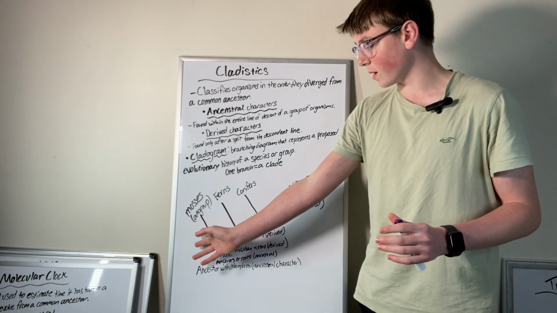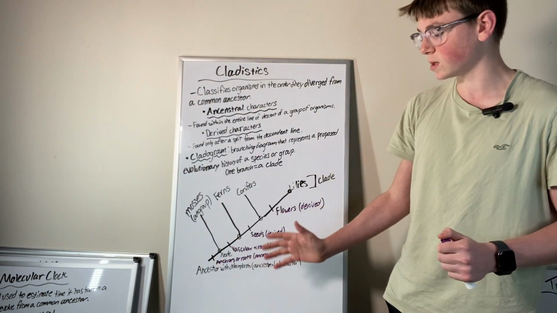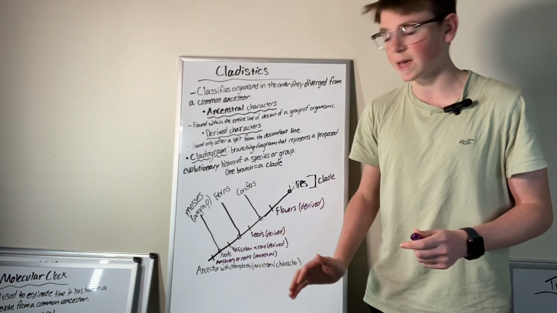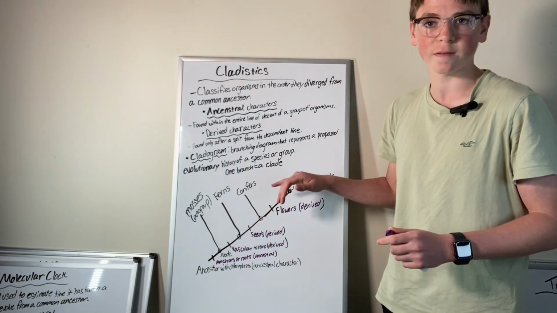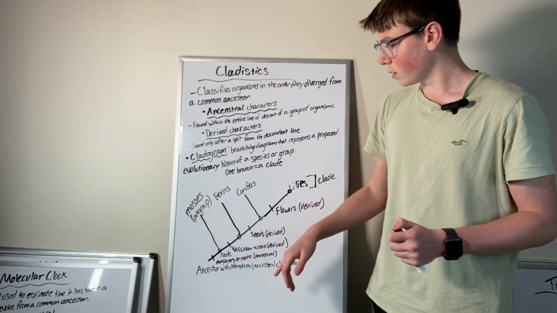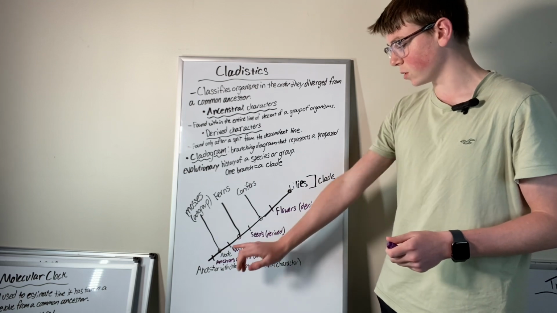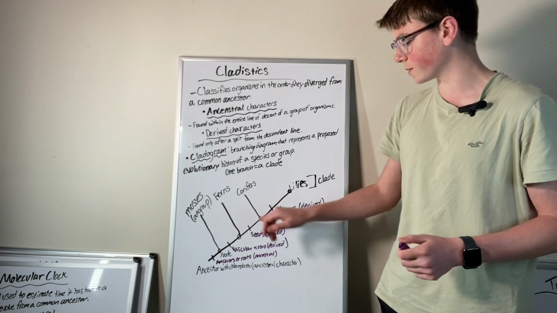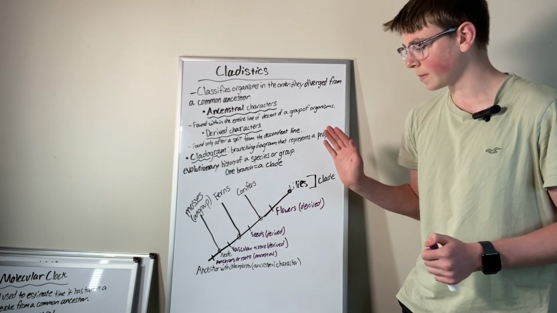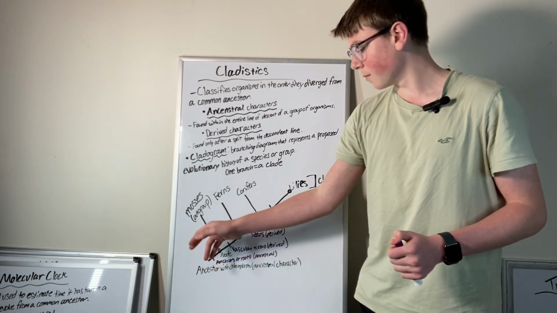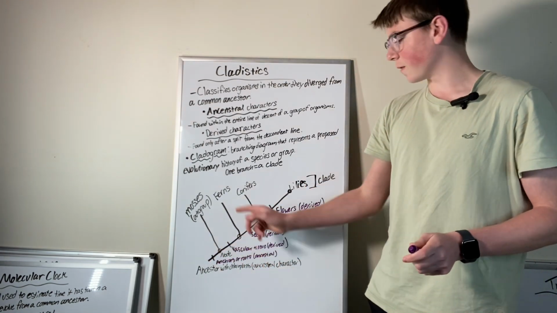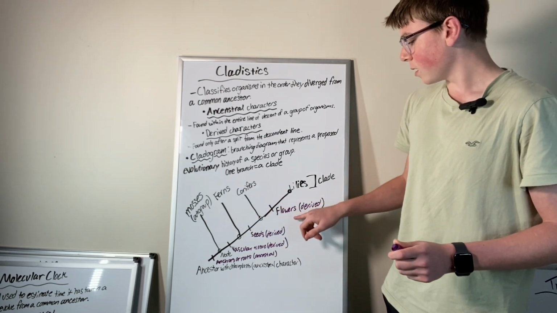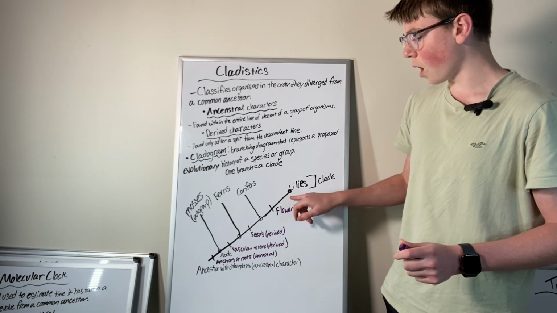So mosses don't have the derived characteristics. They have the ancestral characteristic of anchors or roots. And then vascular tissue, well, that's pretty basic, so that comes first, then seeds, then flowers. And then you say, well, ferns don't have seeds or flowers, so they're put right after vascular tissue. And conifers don't have flowers, so they're put right after seeds. And lilies have all of it. So it goes mosses, then vascular tissue is added, then ferns, then seeds are added, then conifers, then flowers are added, and then lilies are at the end.